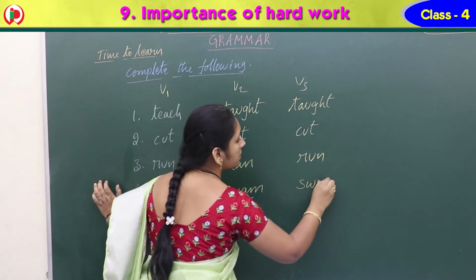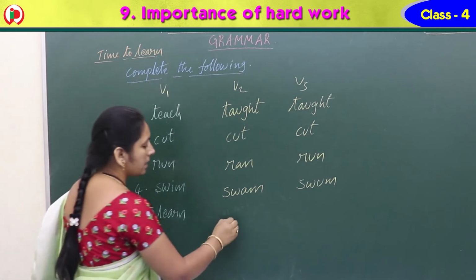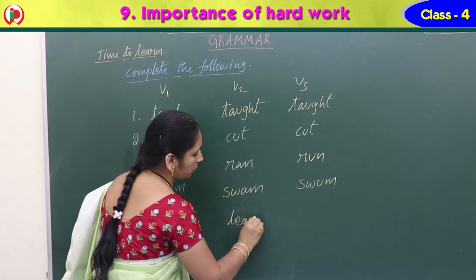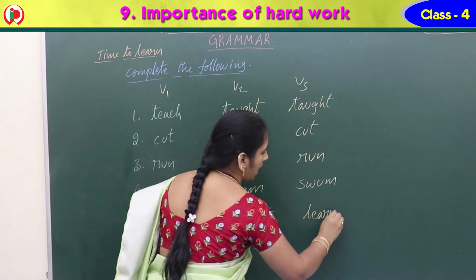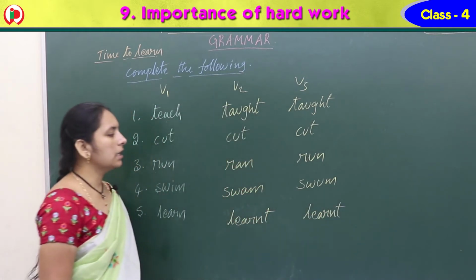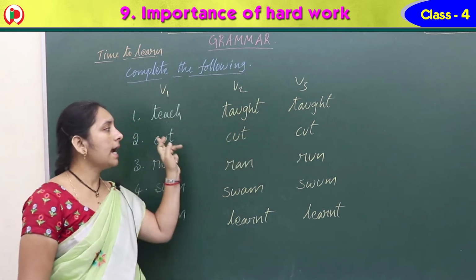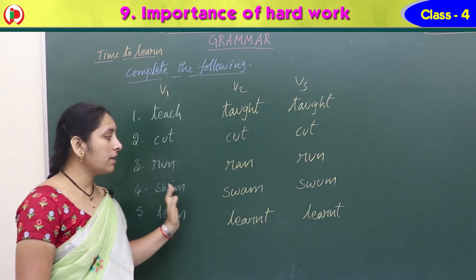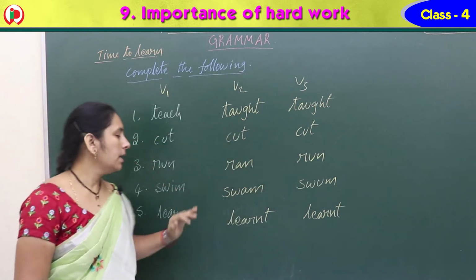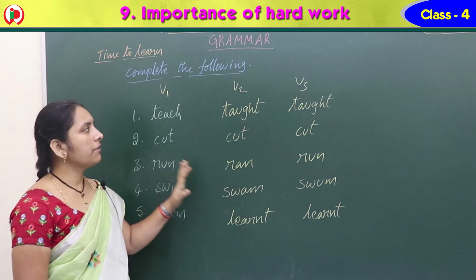And next one, learn. For learn, V2 and V3 are both the same, learnt, learnt, L-E-A-R-N-T. Learn, learnt, learnt. Teach, taught, taught. Cut, cut, cut. Run, ran, run. Swim, swam, swum. Learn, learnt, learnt. So like this, V1, V2, V3.